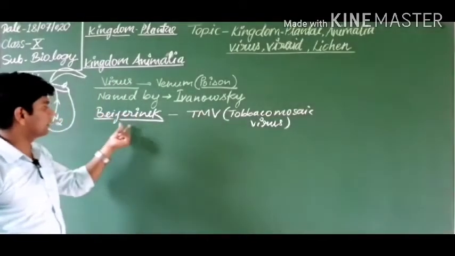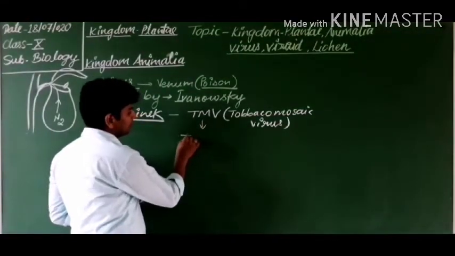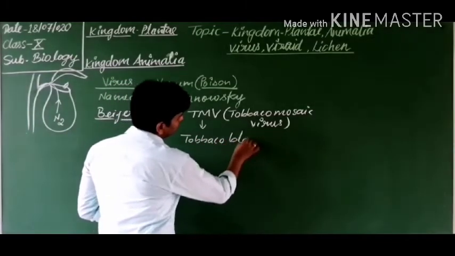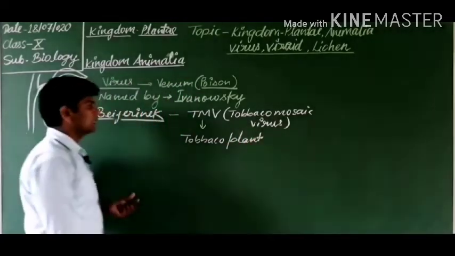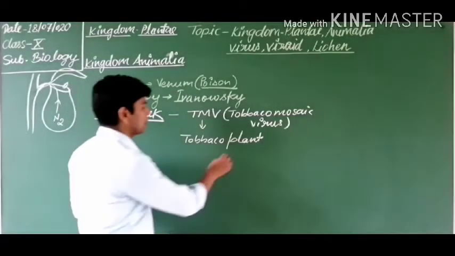Tobacco mosaic virus is discovered in which plant? This is a plant virus. In which plant? The tobacco plant. It was discovered in the tobacco plant because it causes the tobacco mosaic disease in the leaf of the plant. Okay.